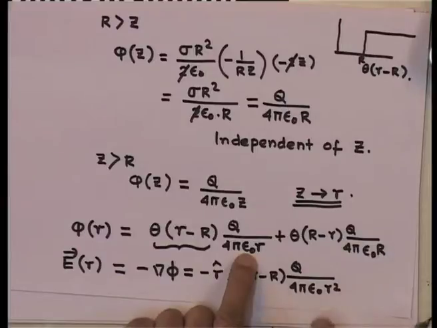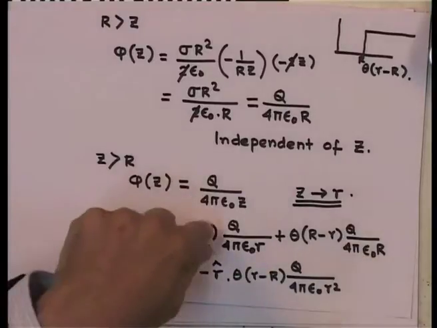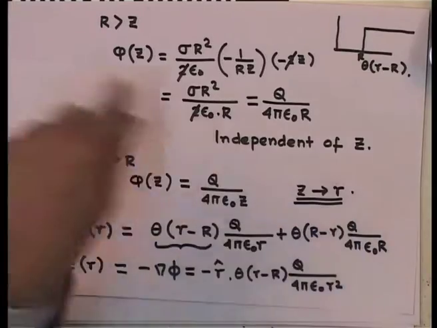Now, if you look at the expression for the potential, then you notice that as small r becomes capital R, this expression is the same as that expression. In other words, the potential is constant across the surface. So, the potential is constant inside, spherically symmetric outside, going as 1 over r, as if all the charge was concentrated at the center.